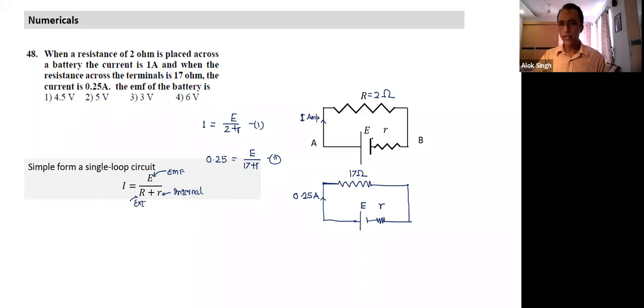How do we define a battery? We define a battery in terms of its EMF and internal resistance, which are constant and don't change. Terminal voltage may change. This is the simplest form of a loop, and any single loop can be reduced to this form. In that case, the current flowing is equal to EMF divided by R plus r, because they are connected in series. Simple things, but fairly simple. I think most of the things are fairly simple.